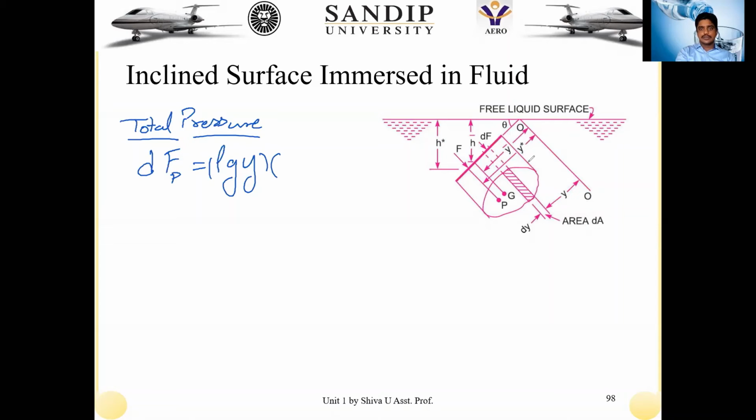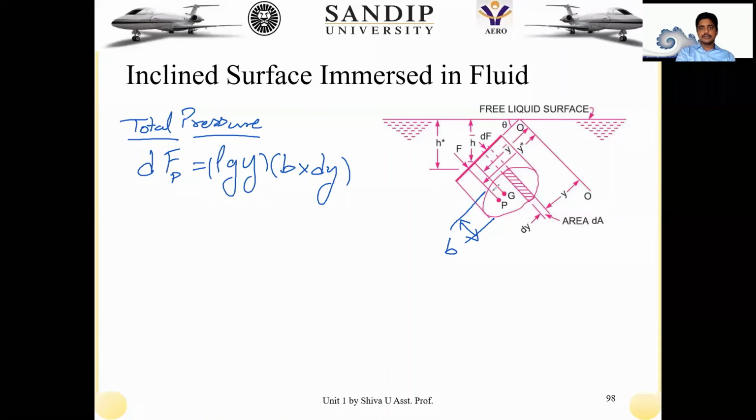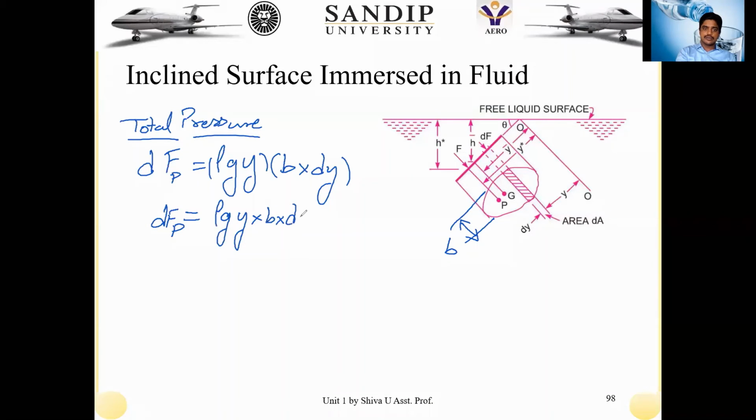The area of this particular fluid element is the width of the plate, let it be b, into dy. Then my expression has become dFp is equal to rho g y into b into dy, right? But this is only on the elemental surface.